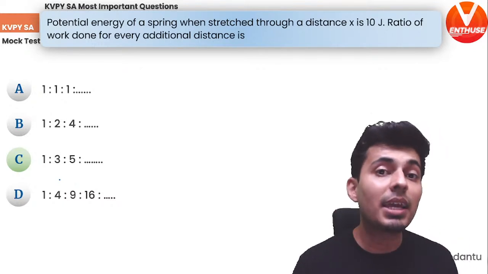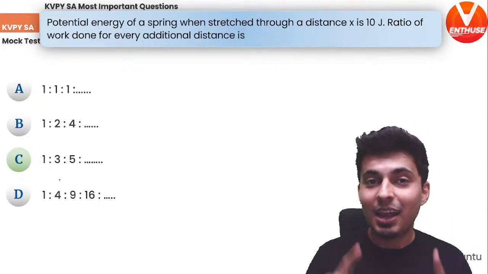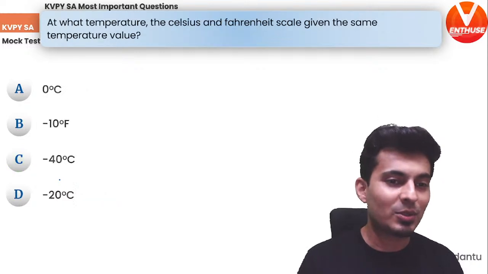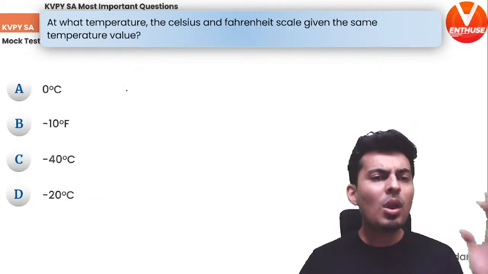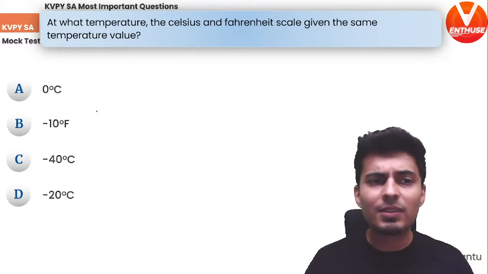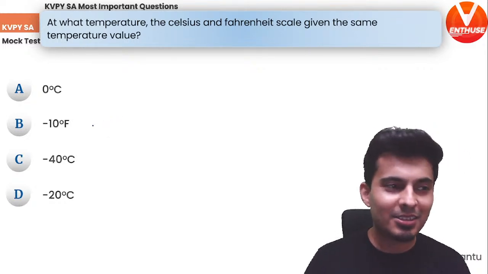You might get the answer which is there in the option, but that does not mean it is correct. You might have fallen into the trap which was laid by the examiner. Here comes the next question on your screen now. At what temperature does the Celsius and the Fahrenheit scale give the exact same value of temperature? Now, that's a very interesting one.